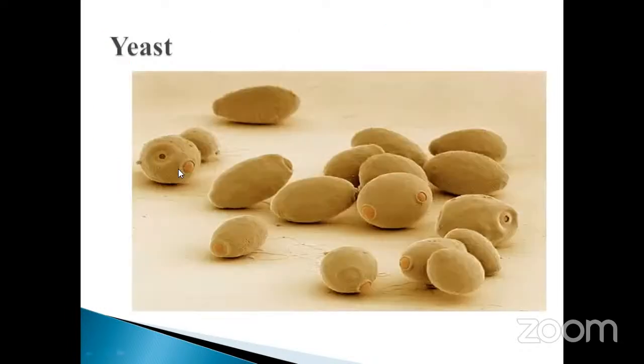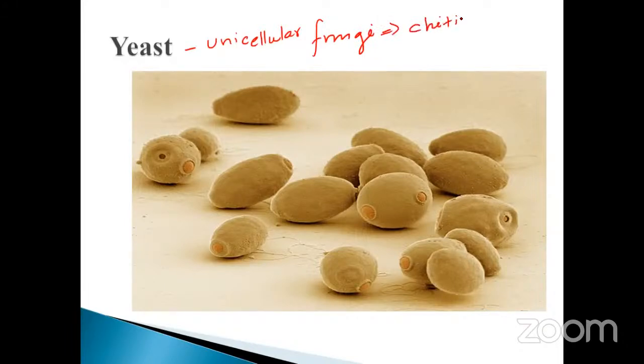Go to the next one. See, this is the structure of the yeast. Already you know, but first of all, you should note it down. Yeast is one of the unicellular fungi. And the fungal cell wall is made up of chitin. Saccharomyces cerevisiae reproduction is by budding.